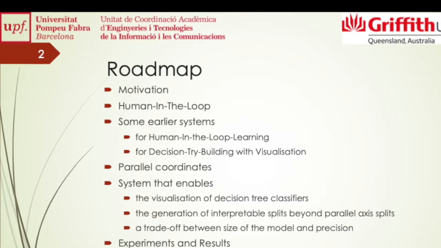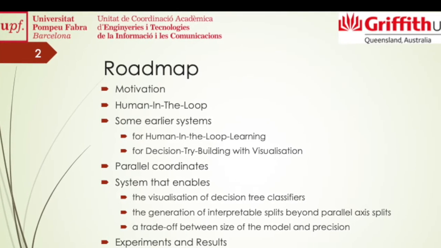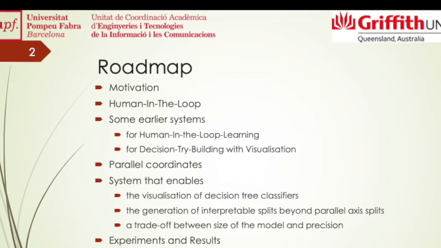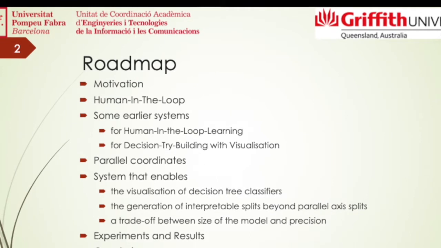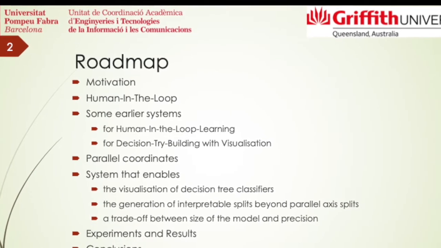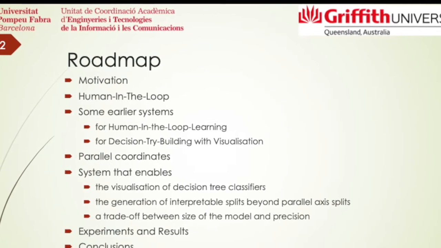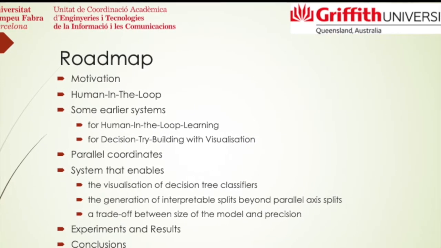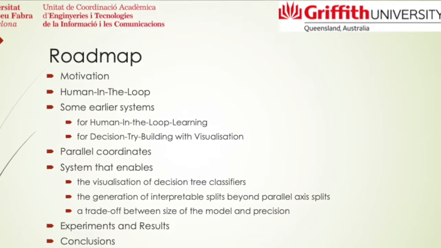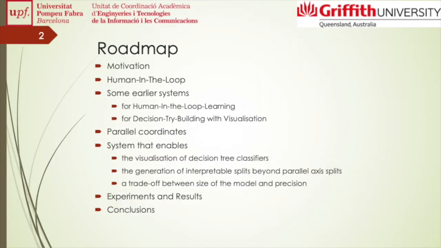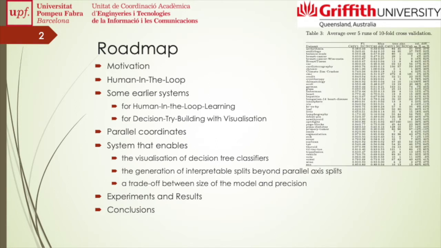We'll give a bit of motivation, we'll explain what human in the loop means, we'll mention some earlier systems, then we will introduce parallel coordinates in order to present our algorithm that enables this new type of splits to build interpretable trees. We obtain classifiers that offer a better balance between the size of the tree and the precision of the classification. We will demonstrate this with some experimental results and we will finish with some conclusions.